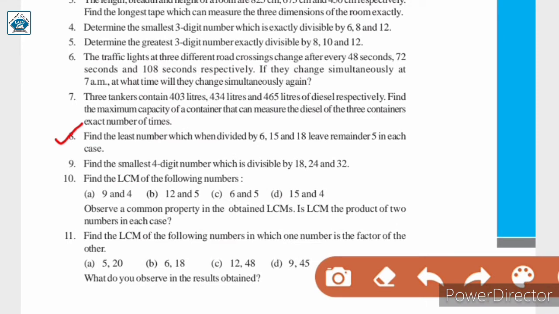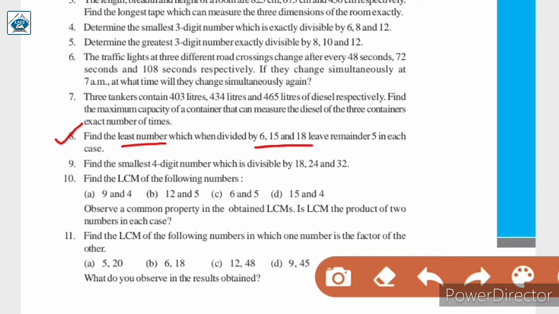Question number 8. Find the least number which when divided by 6, 15 and 18 leave remainder 5 in each case. So in this question we will have to find the least number. For that we will find the LCM of 6, 15 and 18. But when we find the LCM, we get a number which is exactly divisible by all these 3 numbers.